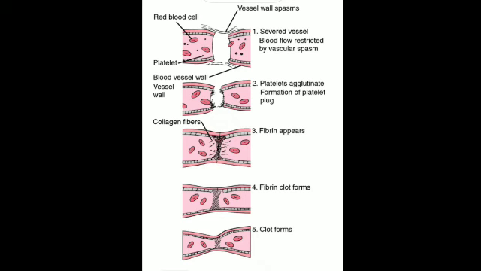Here we are talking about the biochemical reactions occurring in a body. As soon as injury takes place, there is release of the enzyme from the platelet. You can see that there is a discontinuity in the vessel that has been broken. Platelets release this enzyme, and this enzyme helps in the production of a protein known as thrombin.